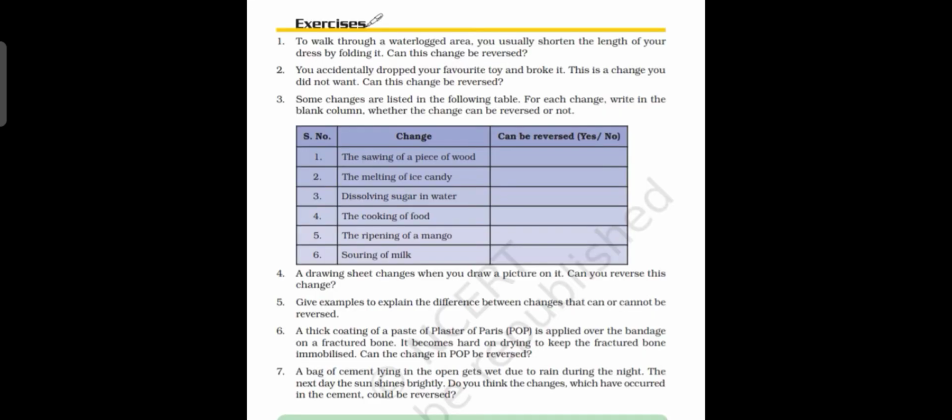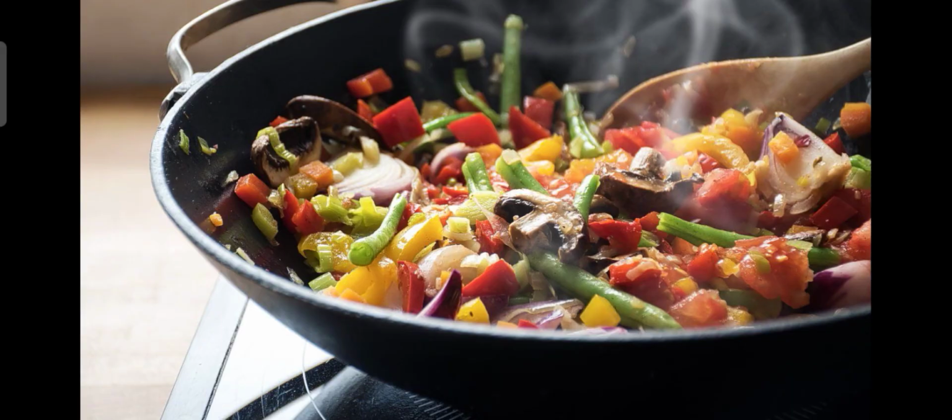Next one is cooking food. Is it reversible or irreversible? Can it be reversed? We cannot reverse it because by mixing and cooking, it has become a new substance. We cannot make it back to the original vegetables or anything. So cooking food is an irreversible process that cannot be reversed. We cannot take it back to the original one.